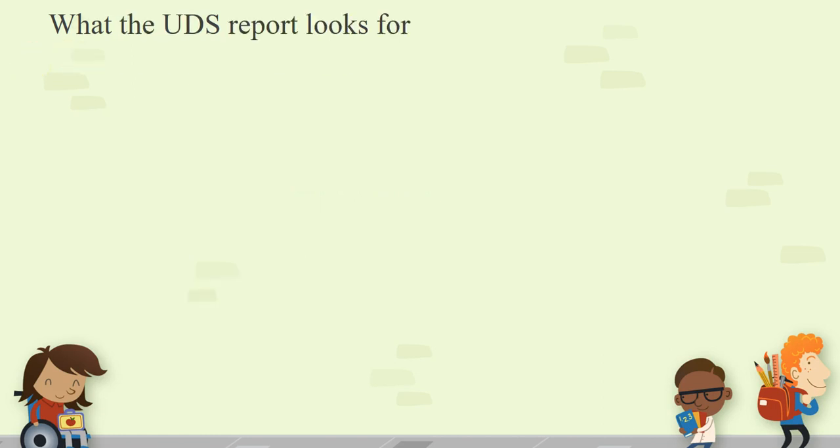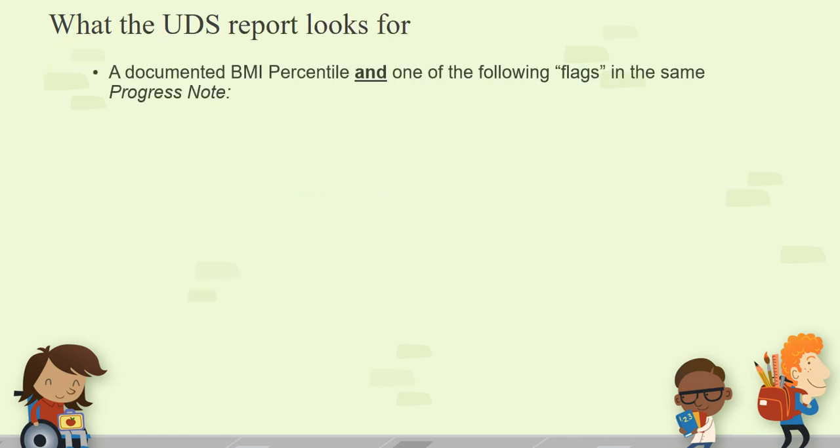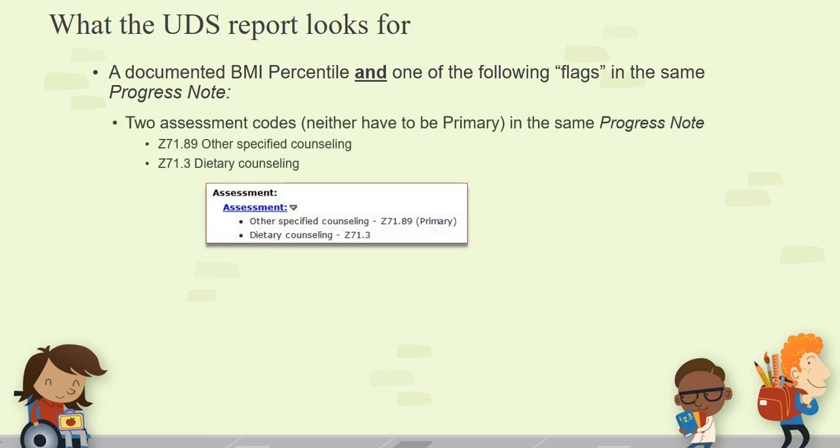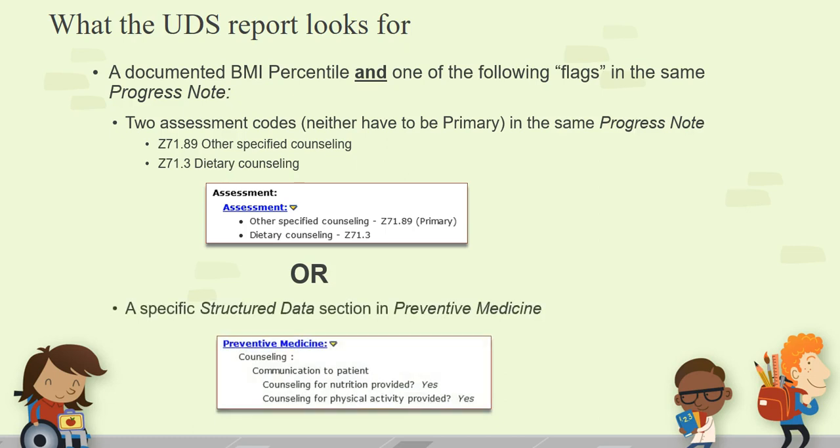What the UDS report looks for: it looks for a documented BMI percentile and one of the following flags in the same progress note. It will look for either two assessment codes, neither of which has to be primary, in the same progress note: Z71.85, which sometimes will read other specified counseling and sometimes physical activity counseling, and Z71.3, dietary counseling. Or a structured data section in preventive medicine.